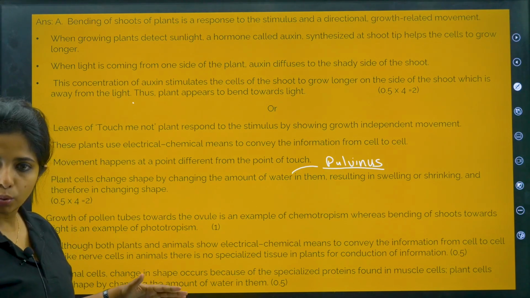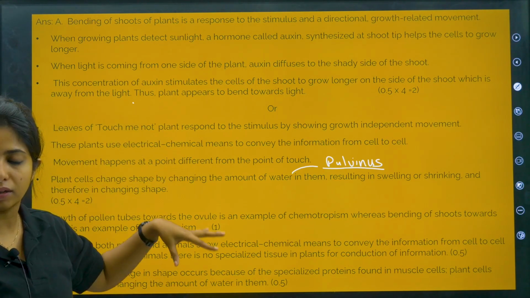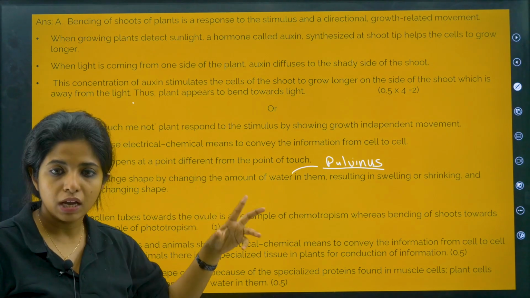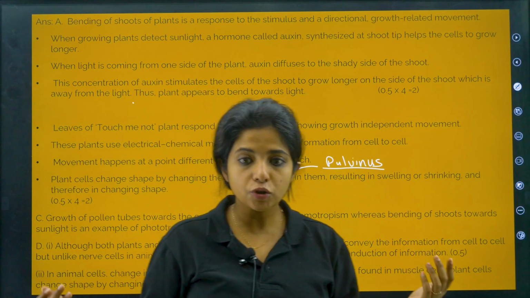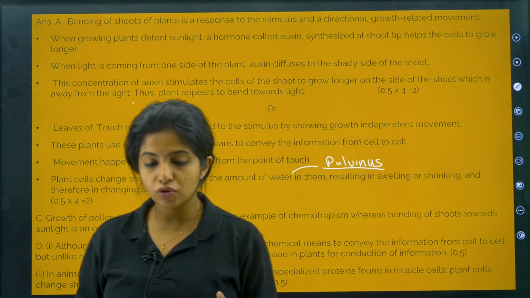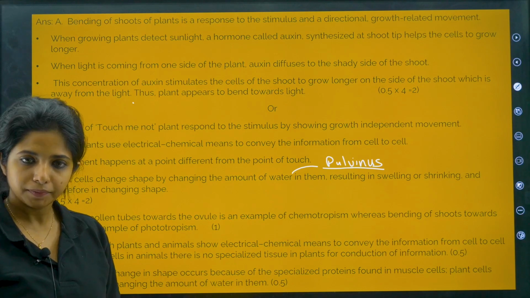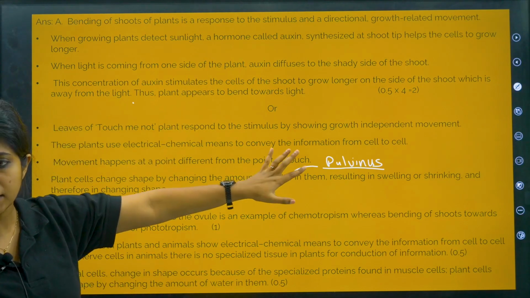That is how they work. It's simple. And it's not just this plant; any plant works like this. They have electrical chemical means to convey the information, because plants do not have a nervous system like us, right? So they just have to depend on ions and hormones and water level and everything like that. This is how you need to explain the answer.